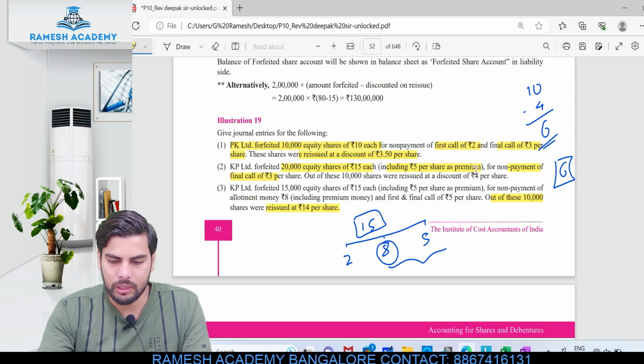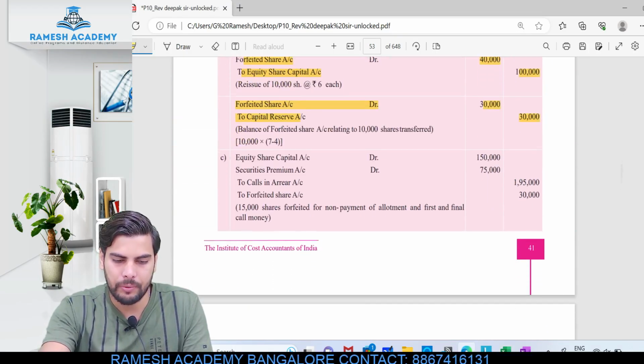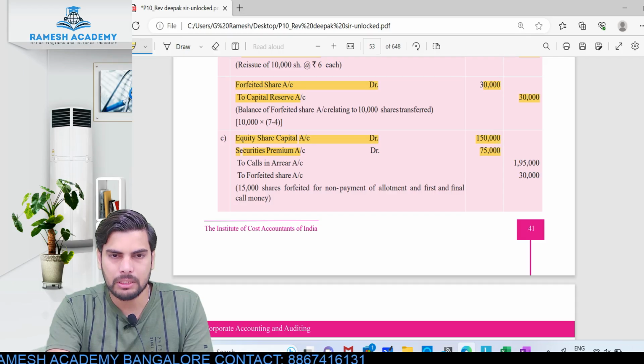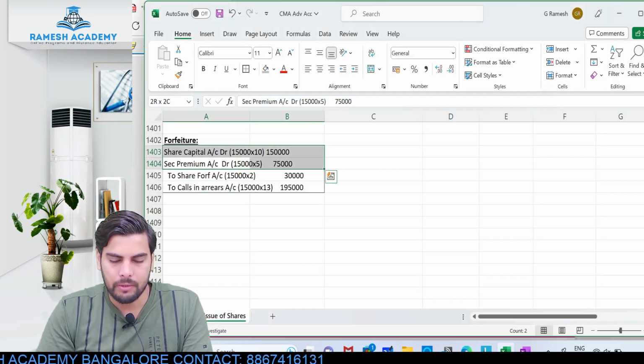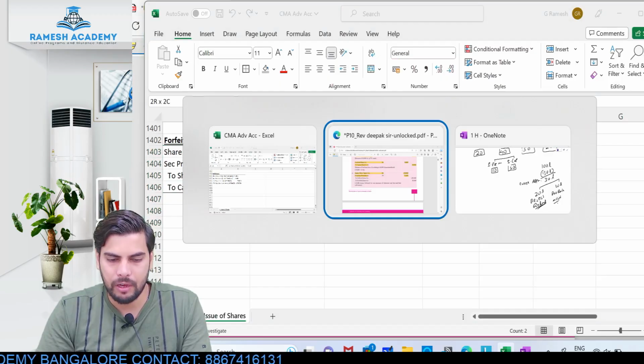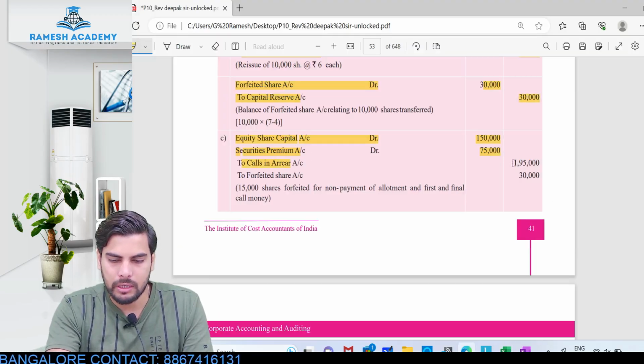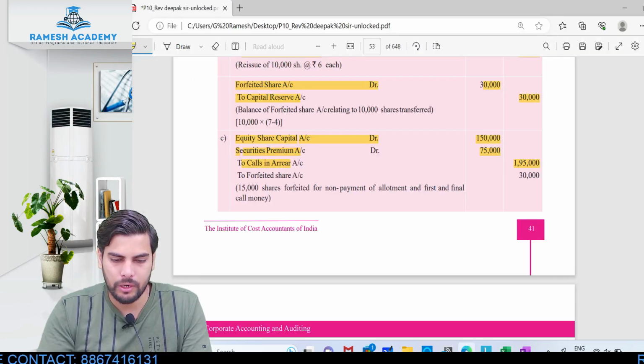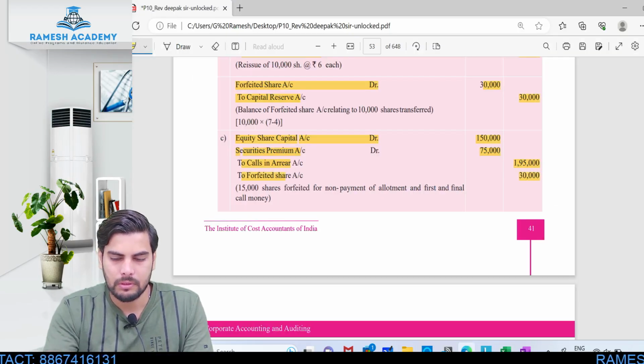If you just have a look at the solution, let's look into the entry which has been passed in your book. Share capital account debit 1,50,000, securities premium account debit 75. Look at this: share capital 1,50,000, securities premium 75, both are debited. 2 calls in arrears 1,95,000. Calls in arrears have been written at the end, 1,95,000. 2 share forfeited 30,000. Clear?